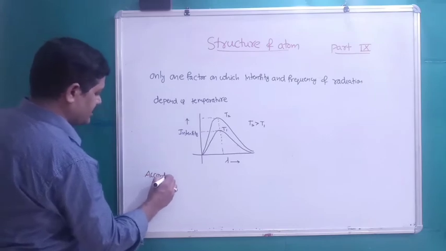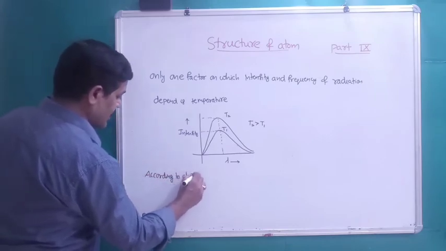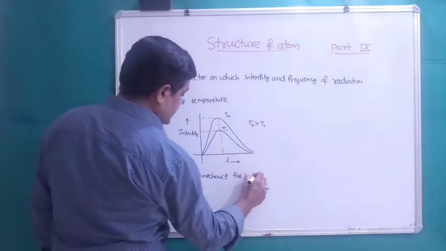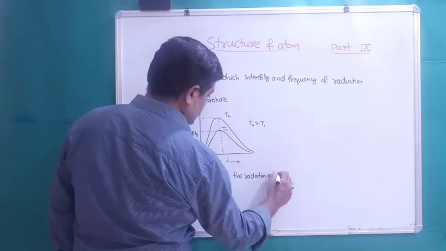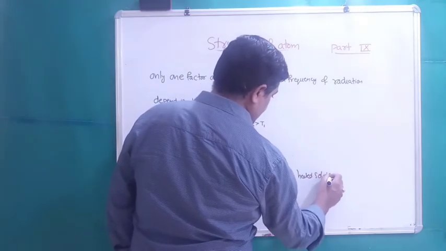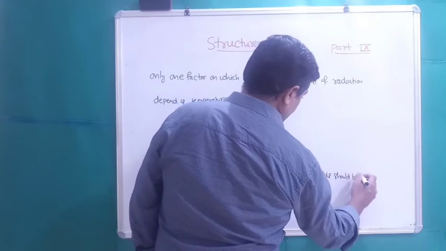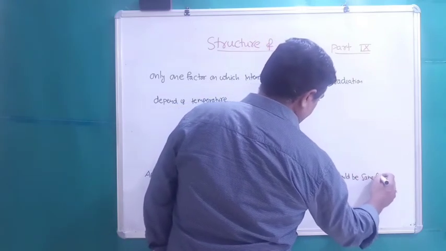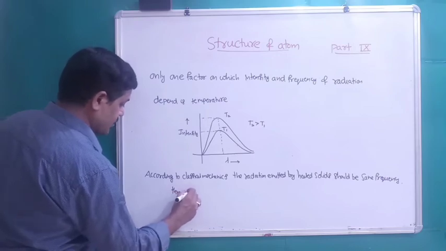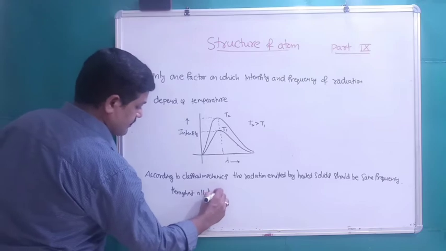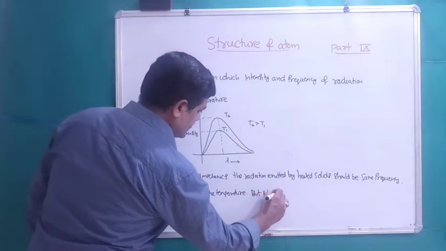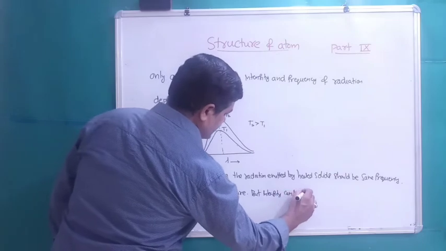According to classical mechanics, the radiation emitted by heated solids should be of the same frequency at all temperatures, but intensity can increase with the increase in temperature.